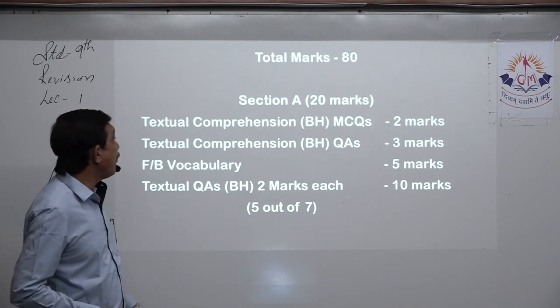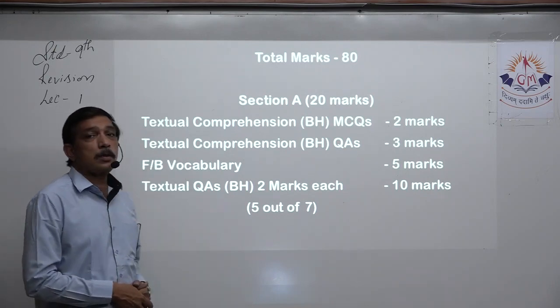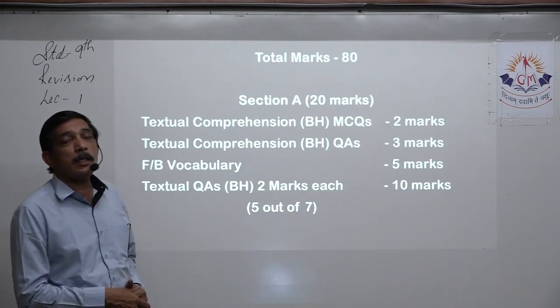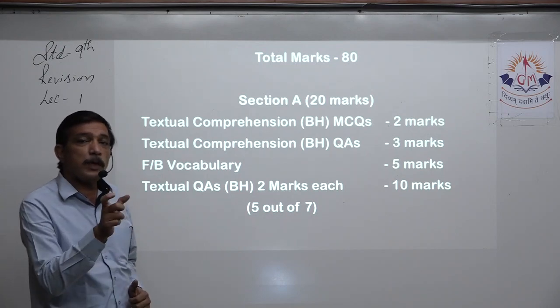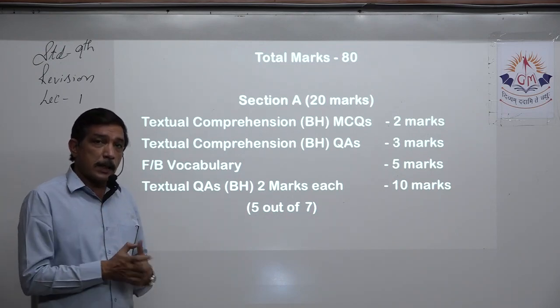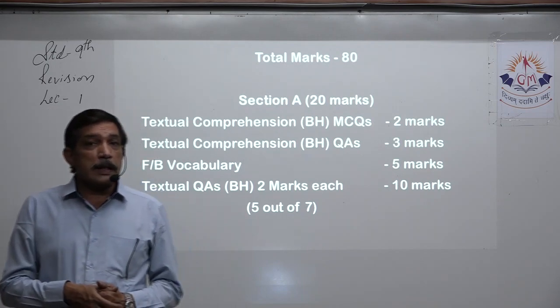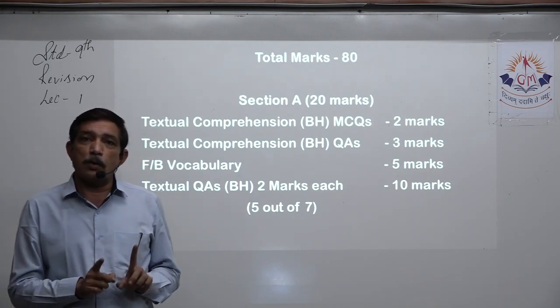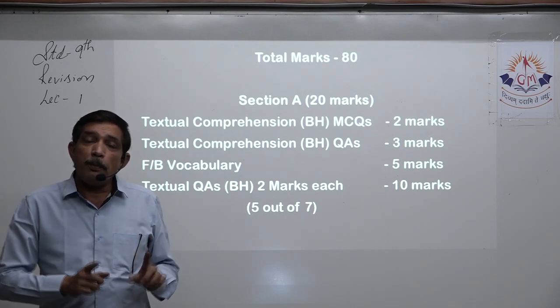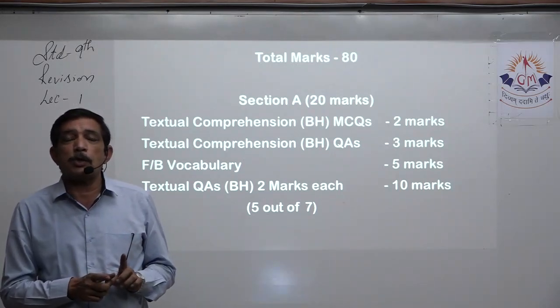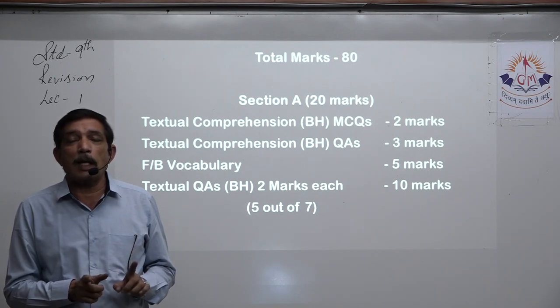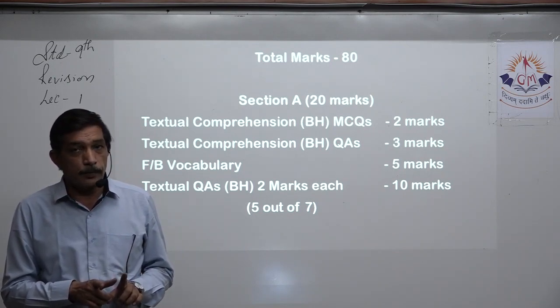That is the MCQ. The next question will be textual comprehension again, but here it will be question answers. A question will be given, you have to answer it. Now, the point to remember is you have to satisfy the question. Comprehension does not mean that you have to finish it in one line or one word.